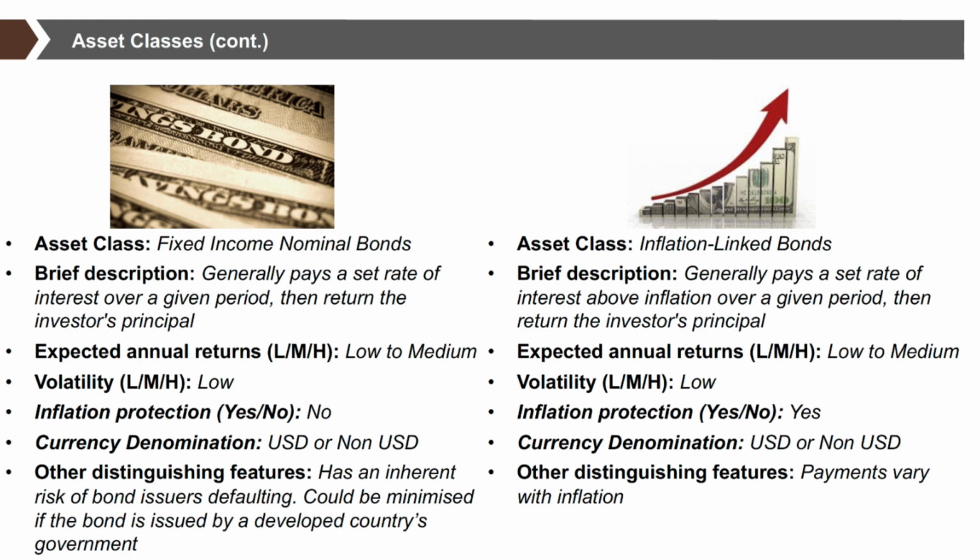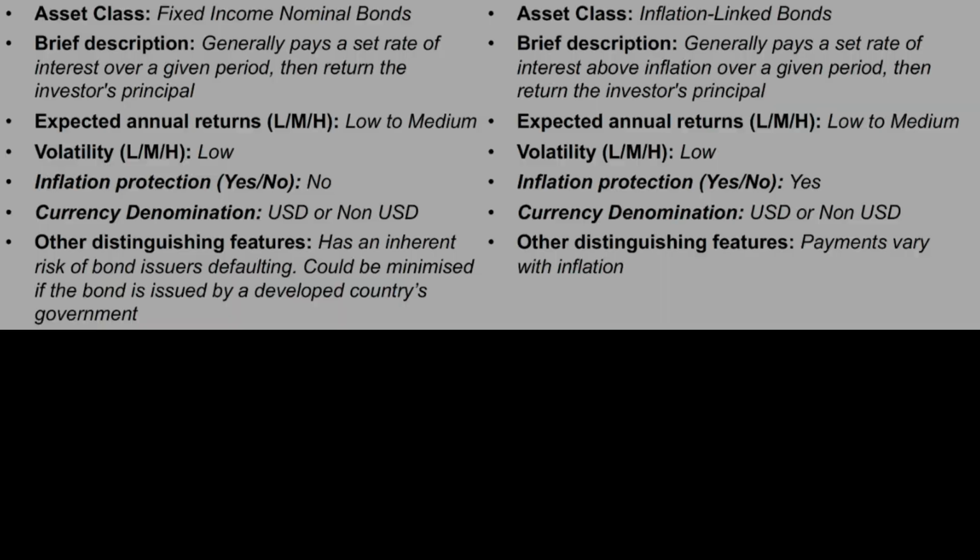Another type of fixed income is inflation-linked bonds. They generally pay a set interest rate above inflation over a given period, then return the investor's principal. The expected return are between low to medium, and the volatility is low. As the name suggested, there is inflation protection. Currency denomination could be US dollar or non-US dollar. One of the features you should remember is that payments vary with inflation.